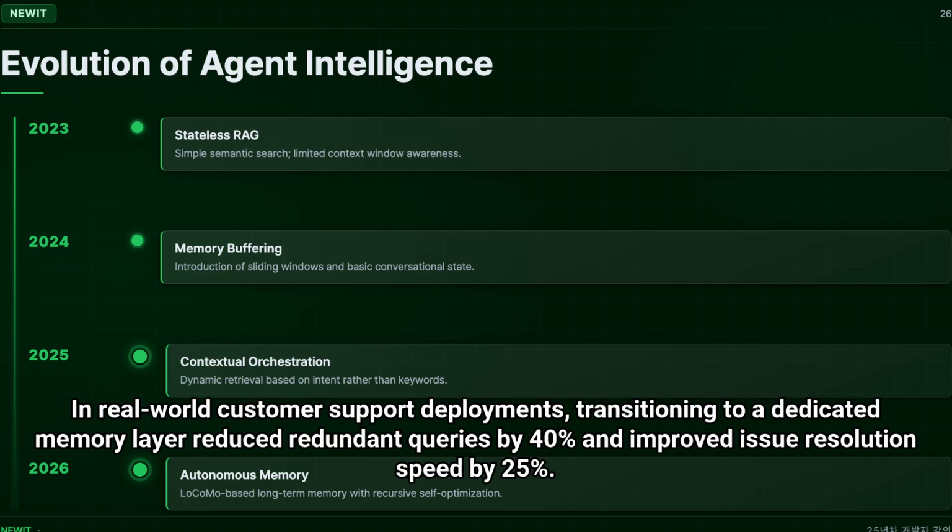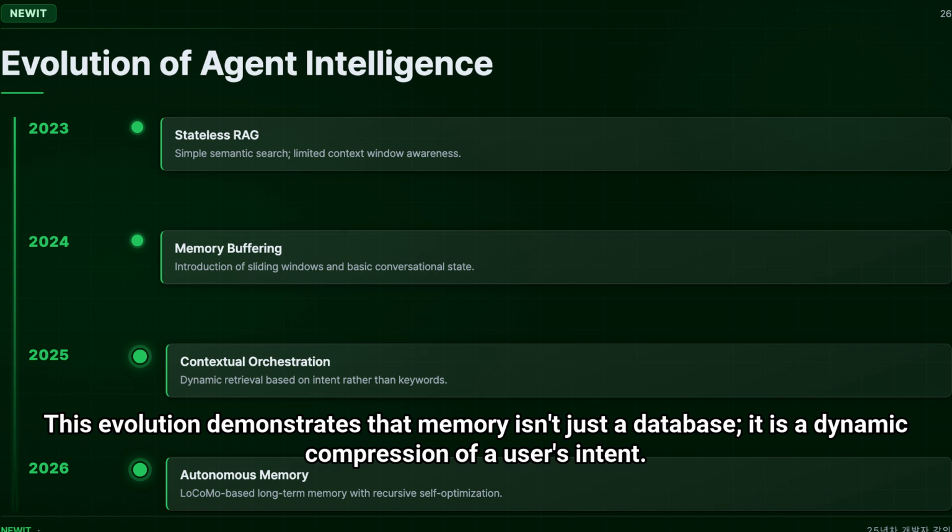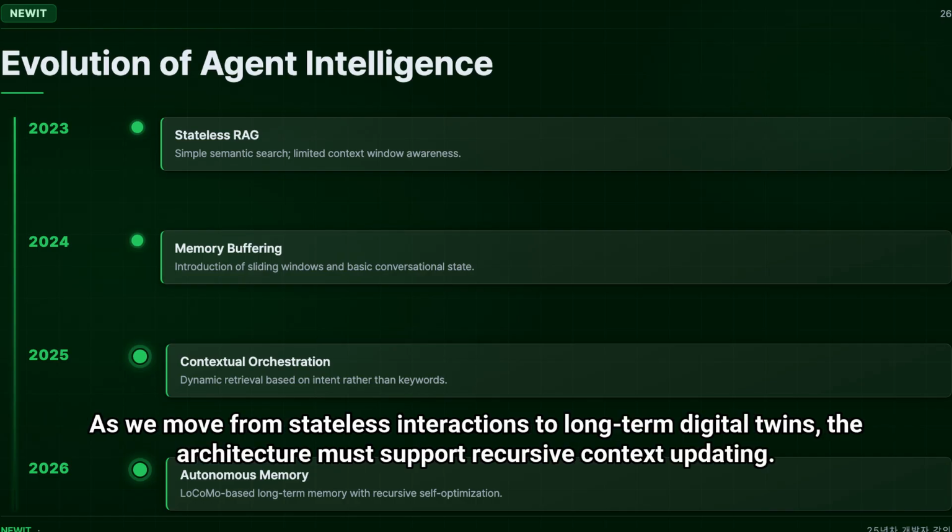In real-world customer support deployments, transitioning to a dedicated memory layer reduced redundant queries by 40% and improved issue resolution speed by 25%. This evolution demonstrates that memory isn't just a database. It is a dynamic compression of a user's intent.